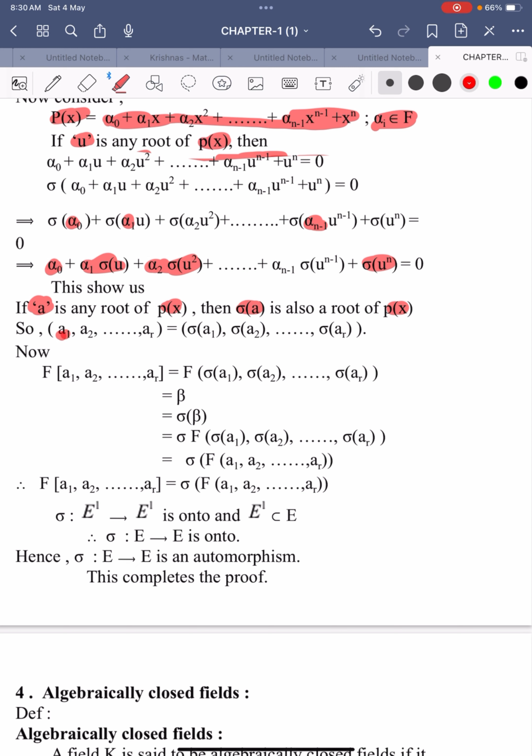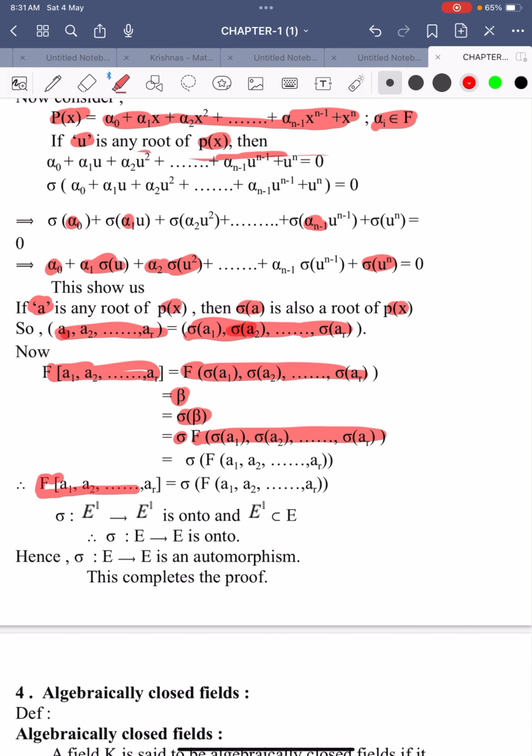So the generator of a1, a2 and so on ar is equal to the generator of sigma of a1, sigma of a2 and so on sigma of ar. Now F of a1, a2 and so on ar is equal to F of sigma of a1, sigma of a2 and so on sigma of ar. Suppose it is equivalent to beta, then it is equivalent to sigma of beta, which is equal to sigma of F of sigma of a1, sigma of a2 and so on sigma of ar. So we conclude that capital F of a1, a2 and so on ar is equal to sigma of F of a1, a2 and so on ar.